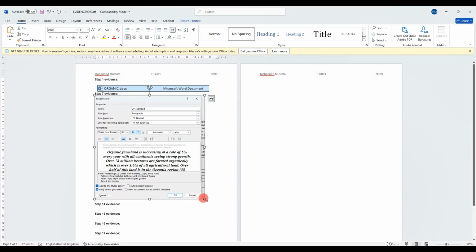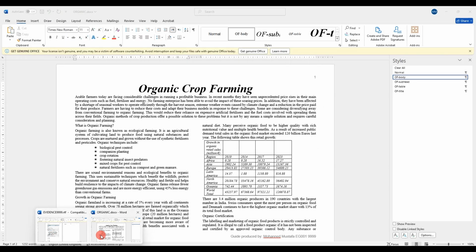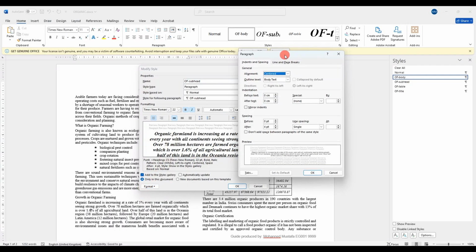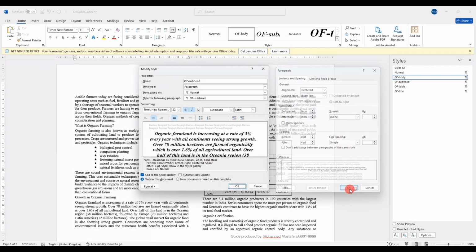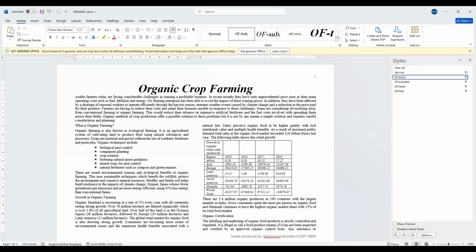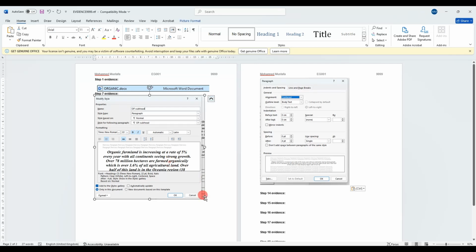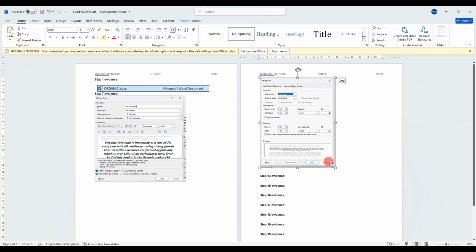Okay, make sure that everything is visible, and for showing them easily the spacing before and after, but this time I'm going to show the paragraph. So I'll take a screenshot of this part, which is the paragraph, and I'll place it there in the evidence. By this you have a complete evidence. You have both of them. You can actually see the style itself, and you can see the formatting of the spacing before and after. Okay.